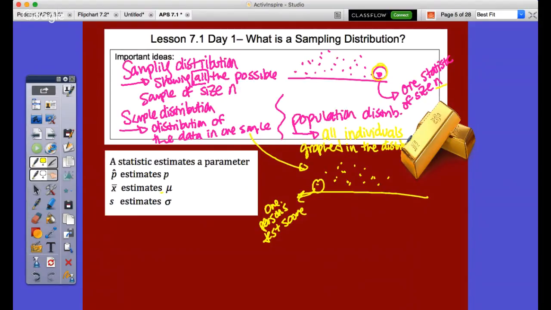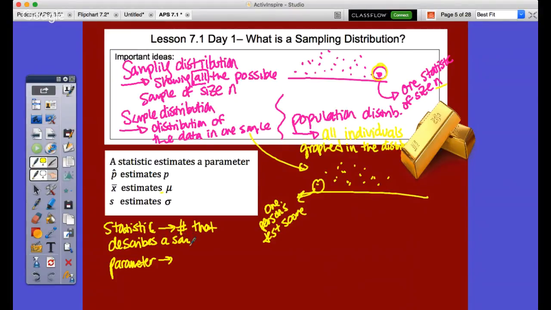Okay, so let's talk about this. What is a statistic and what's a parameter? And then I'm going to have you do something to check your understanding there, okay? Statistic and a parameter by definition. These are just different words, but we've said it before. A statistic is a number that describes a sample.